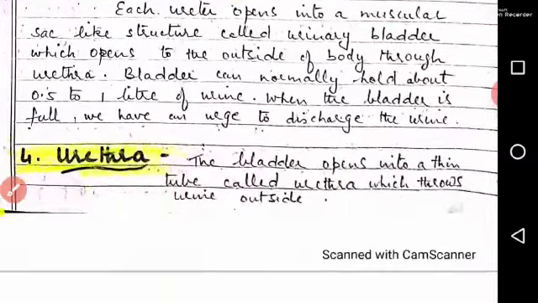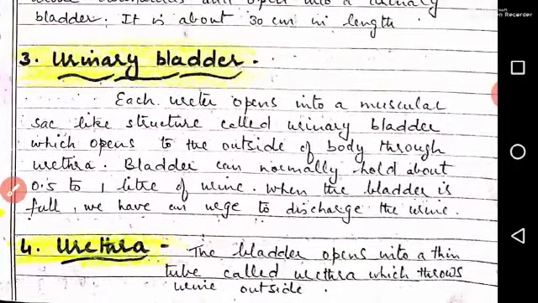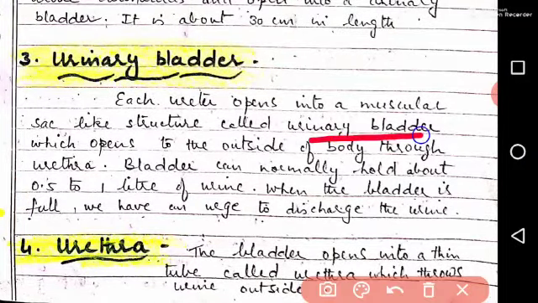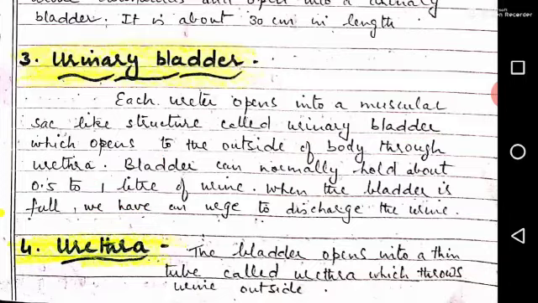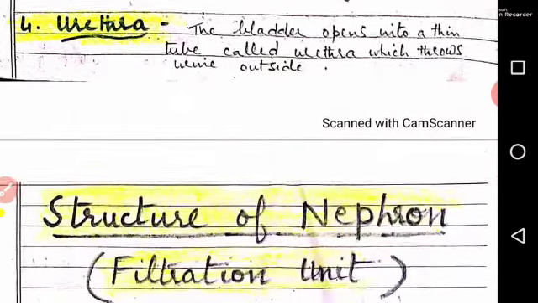Urinary bladder. Each ureter opens into a muscular sac-like structure called the urinary bladder, which opens to the outside of the body through the urethra. The bladder can normally hold about 0.5 to 1 liter of urine. When the bladder is full, we have an urge to discharge the urine. Urethra. The bladder opens into a thin tube called urethra, which throws the urine outside.